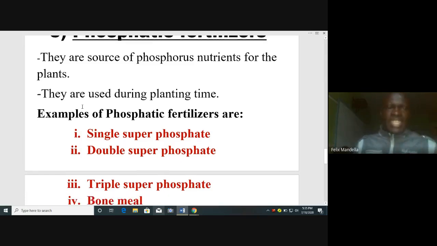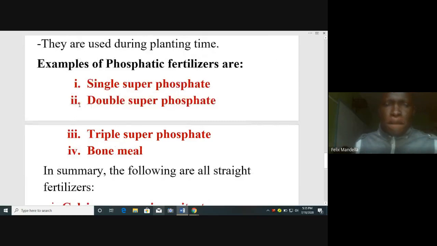Then we have a last one that is a bit unique. It's called bone meal. This one is not a meal, it is a type of fertilizer. It provides phosphorus to plants. Bone meal is made from bones, which provide good phosphorus nutrients to plants. Examples of phosphatic fertilizers: single superphosphate, double superphosphate, triple superphosphate, and bone meal.